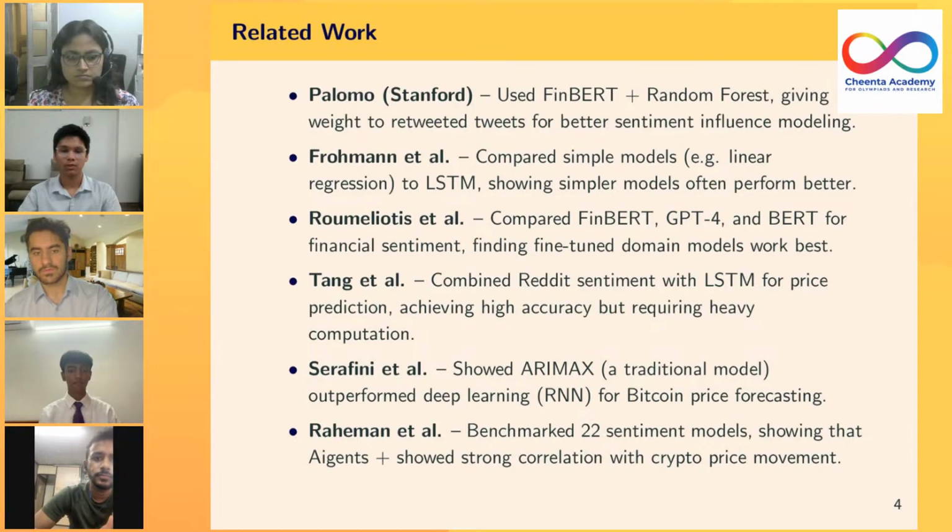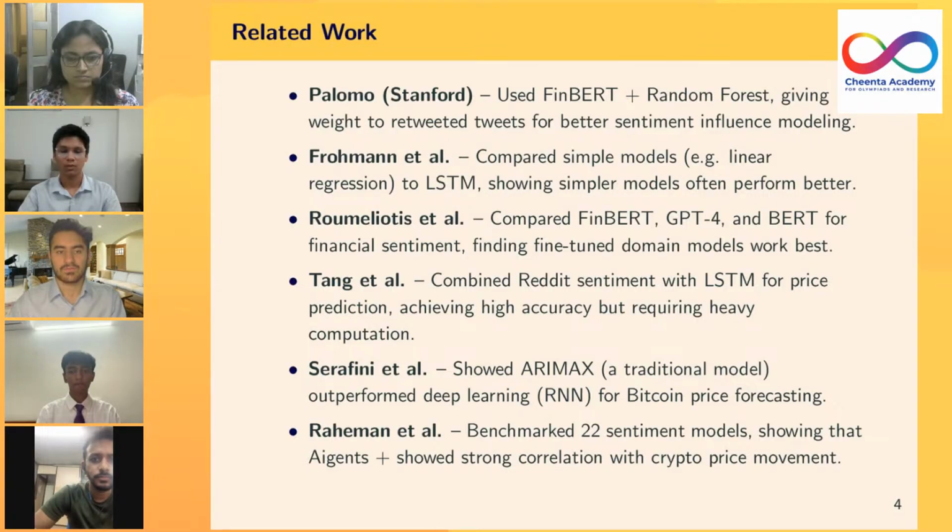Now we have Romel Louis and others. They compared FinBERT, GPT-4, and BERT for financial sentiment, and they found fine-tuned domain models work the best. Then we have Tang and others. They combined Reddit sentiment with LSTM for price prediction, and they achieved high accuracy, but their work required heavy computation.